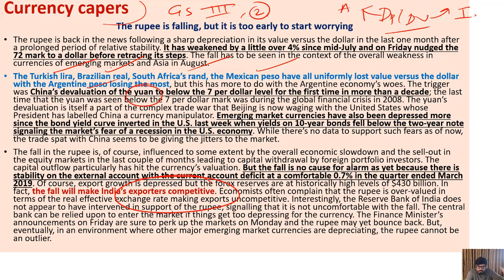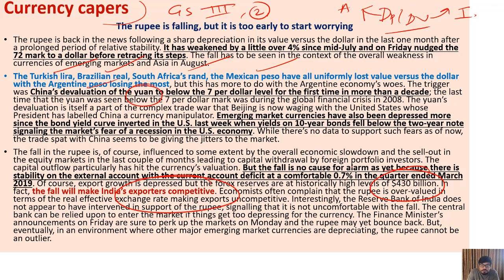So this is all a small picture of the currencies and their respective values right now, because a bigger article will come on those issues, because the 72 mark is an unprecedented number. You see, we are having historical high levels of forex reserves, like $430 billion. So we are not in an alarming situation, although the rupee is touching the 72 mark, and that is the highest till now,